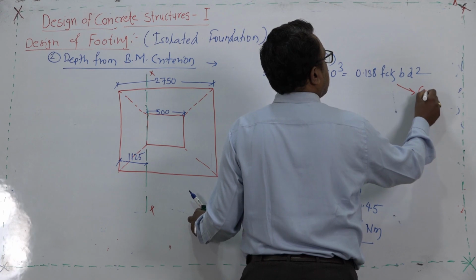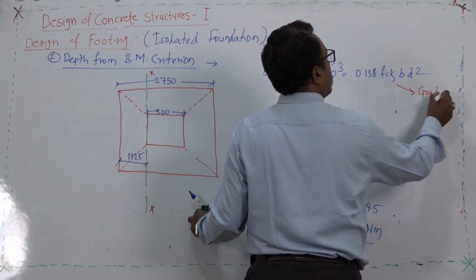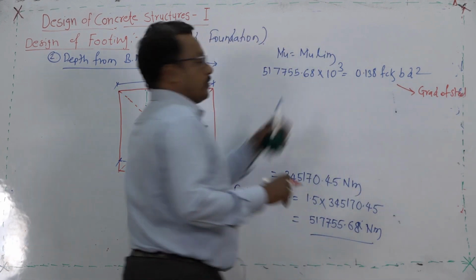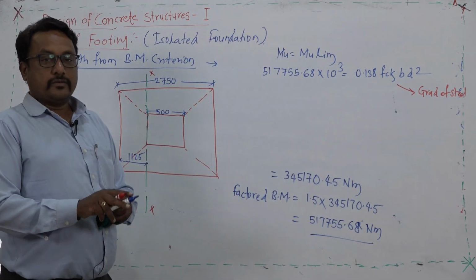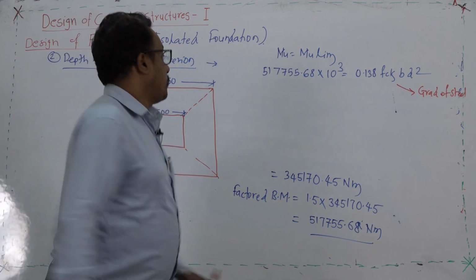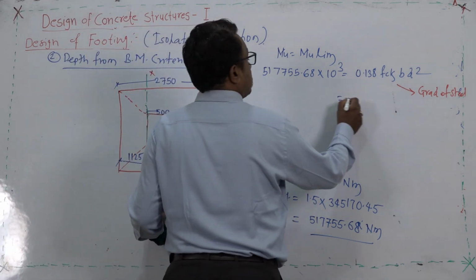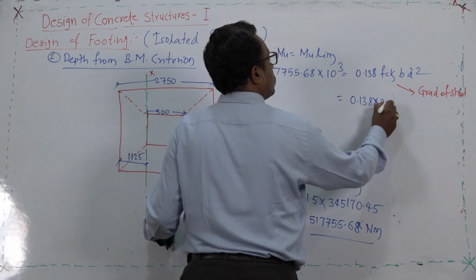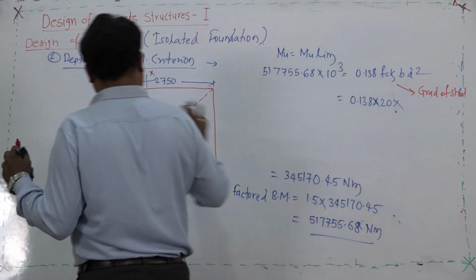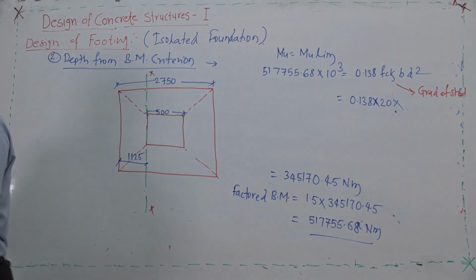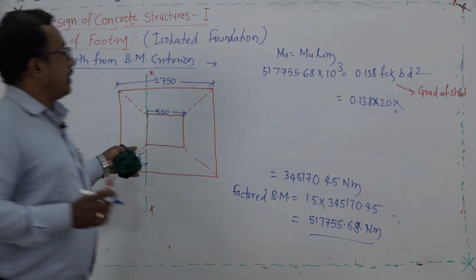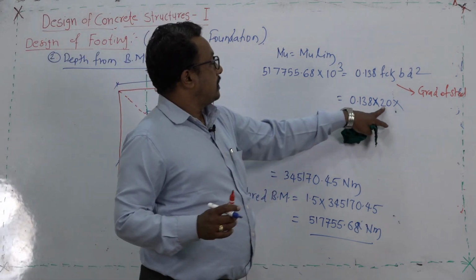Here the obvious reason is the grade of steel, why we have used that formula. So, grade of steel is 415. Therefore, we will substitute this 0.138, the fck is how much? 20.